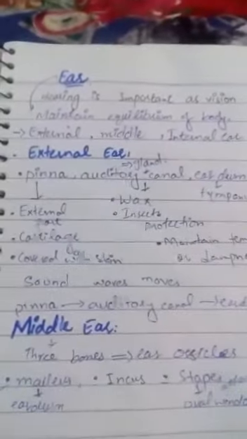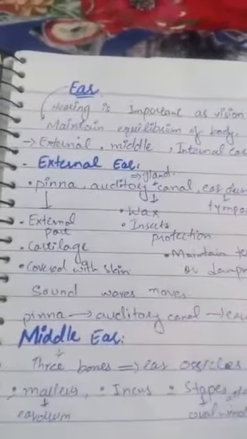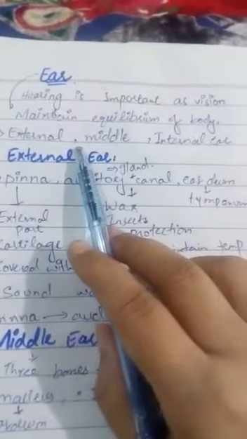Like the eye, the ear is also an important part of the human body. We started with the receptors in humans and discussed the eye in detail, and the next one is the ear. The ear is an important organ like the eye, and hearing is as important as vision. The ear also maintains the equilibrium, the balance of our body.